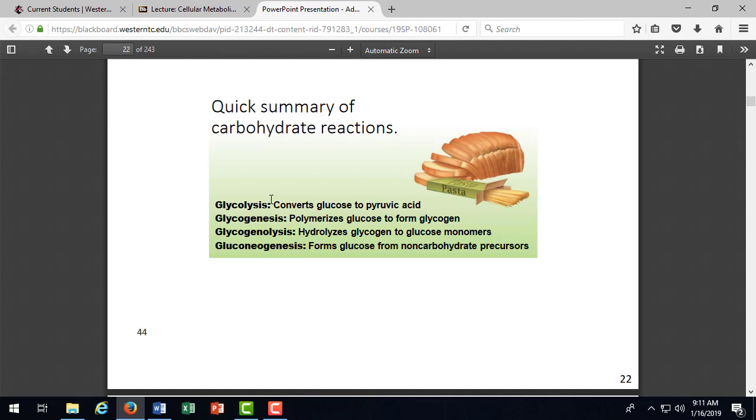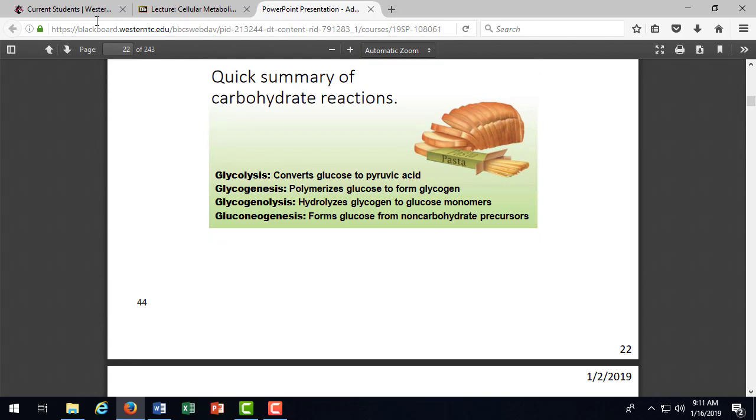And then gluconeogenesis. When would that be dominating? When you're on a ketogenic diet. When else? Fasting. Yep, starvation, because people lose muscle. When they're not eating enough, they lose fat and muscle because it's being broken down to create glucose.